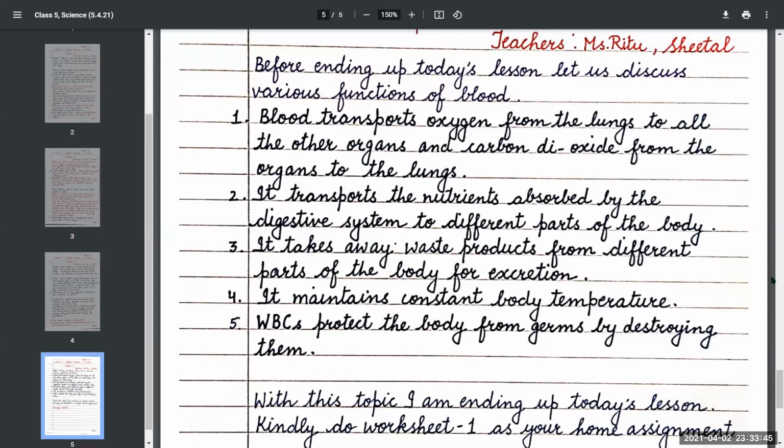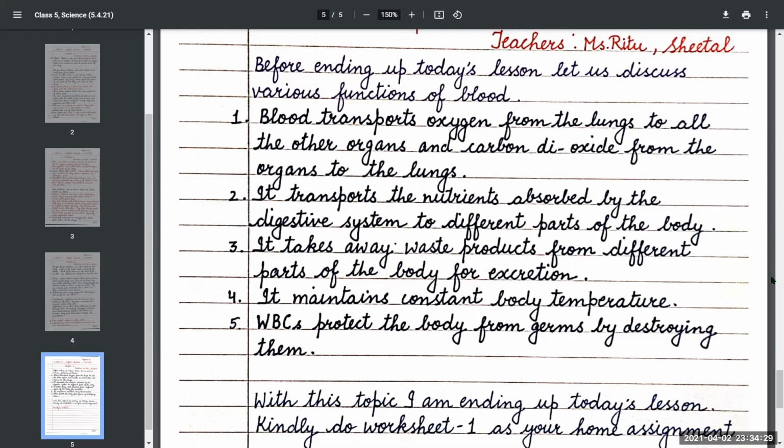Before ending today's lesson, let us discuss various functions of blood. Number one, blood transports oxygen from the lungs to all other organs and carbon dioxide from the organs to the lungs. Number two, it transports the nutrients absorbed by the digestive system to different parts of the body.